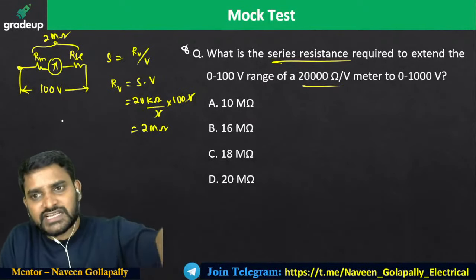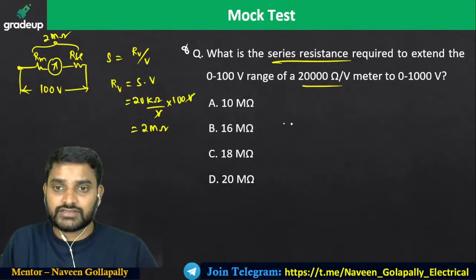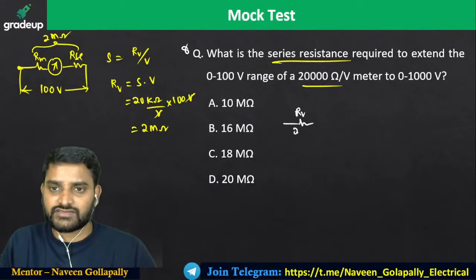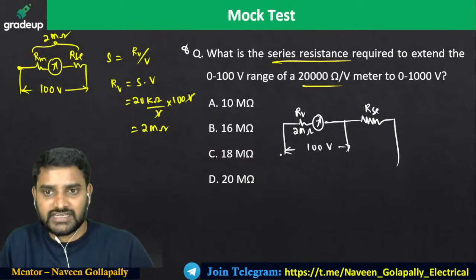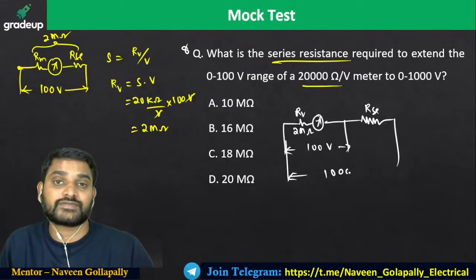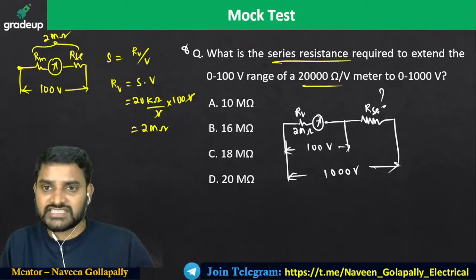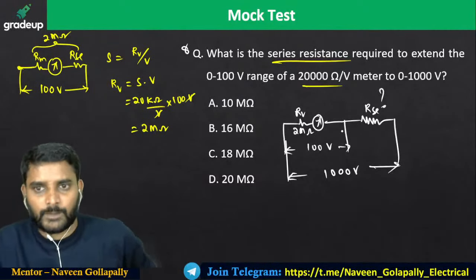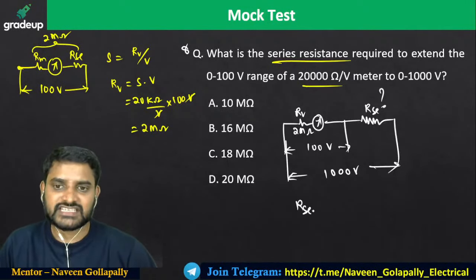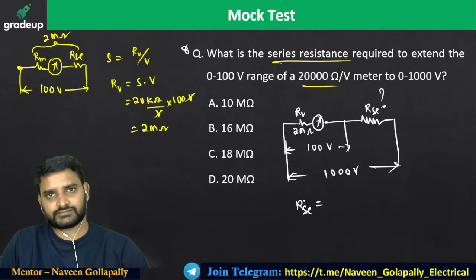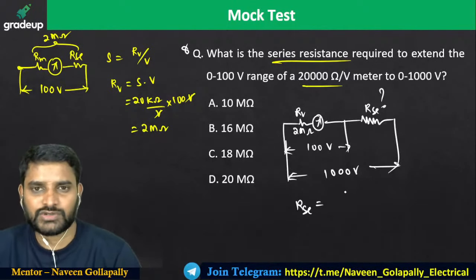Now this meter has to be converted into 1000 volts range. I already have a voltmeter resistance of 2 mega, which can measure up to 100. Now add some more resistance such that it measures 1000 volts. What will be the series resistance? Series resistance will be Rm into M minus 1. You can do that.